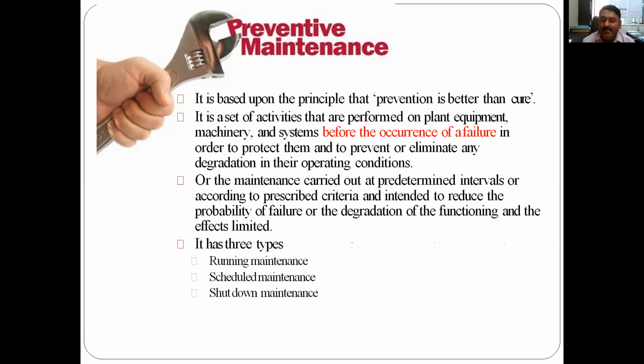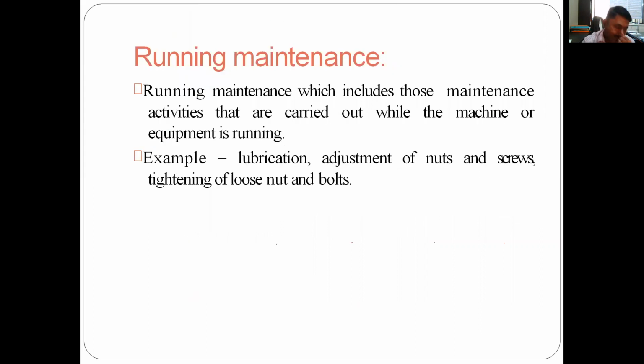Again, there are 3 different methods suggested: running maintenance, scheduled maintenance, and shutdown maintenance. Running maintenance includes those maintenance activities that are carried out while the machine or equipment is running.